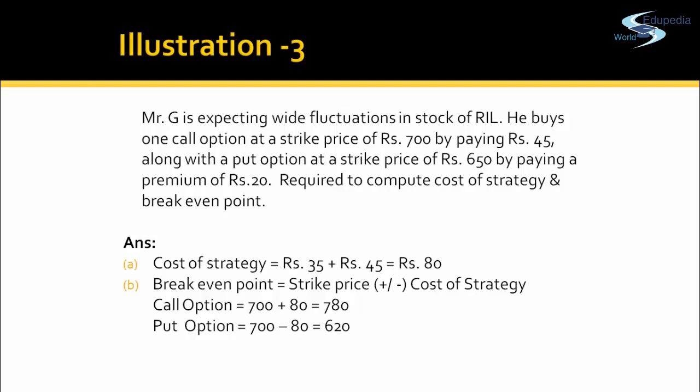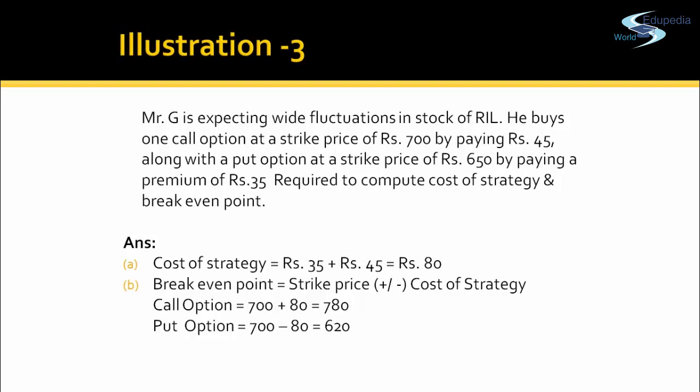So cost of strategy is the total expense that Mr. G has incurred. So while entering the strategy, the total expense is the total premium Mr. G has paid. So for buying that call option, he has paid a premium of rupees 45. For buying that put option, he has paid a premium of rupees 35. So cost of strategy is the total expense Mr. G has incurred.